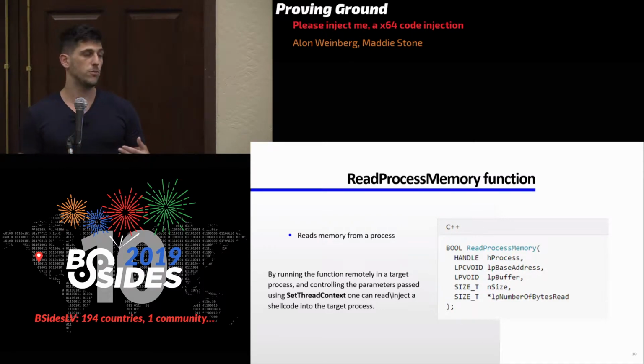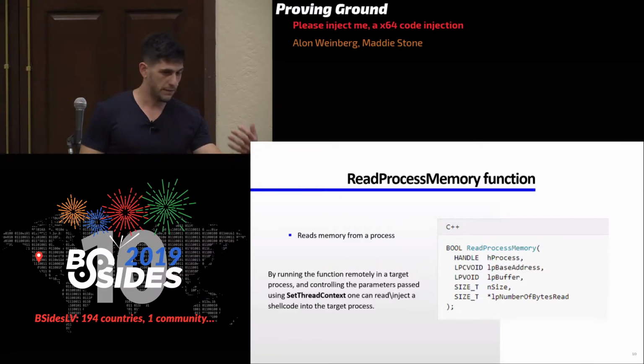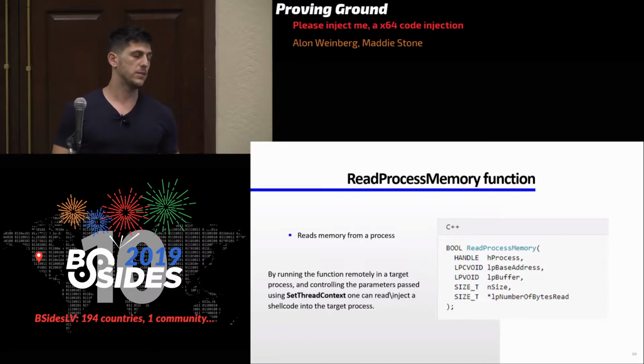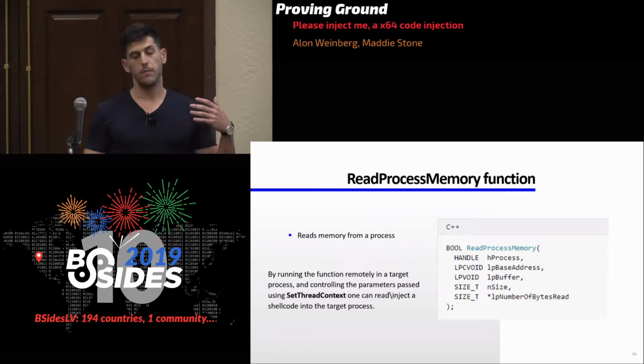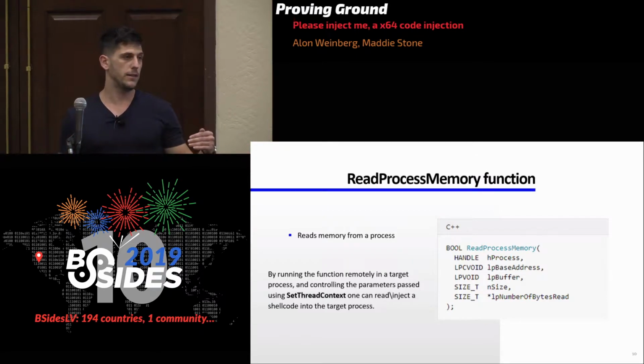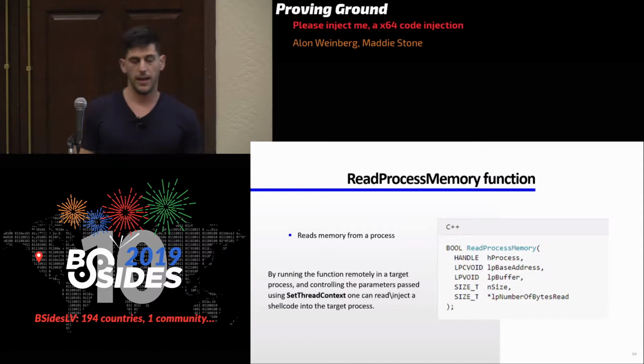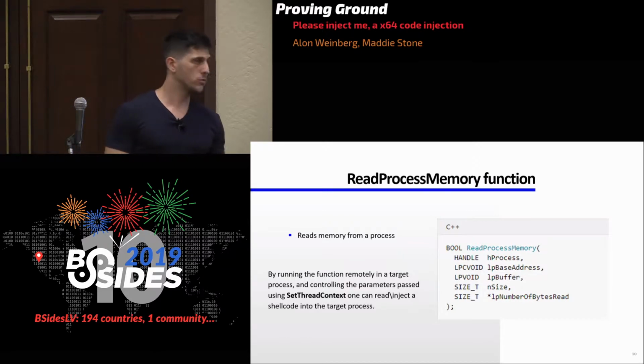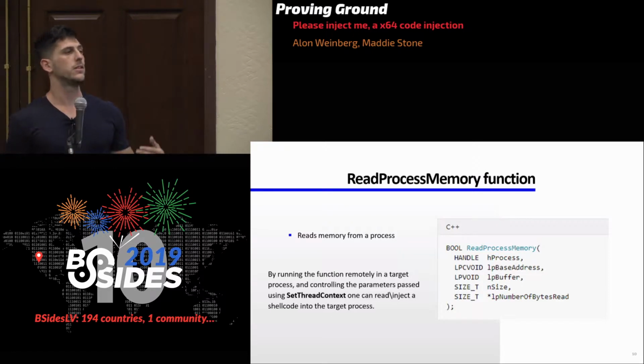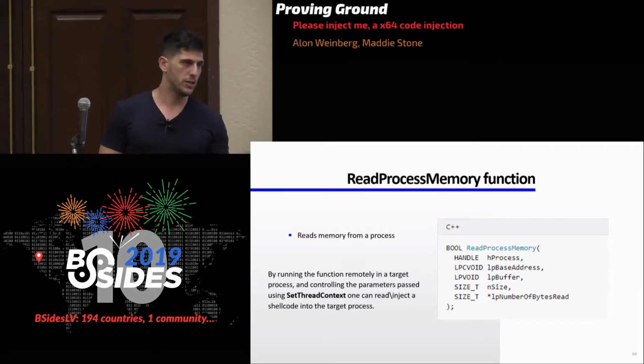hProcess is going to be the process we want to read data from. lpBaseAddress is going to be where we want to read from, which address we want to read from. lpBuffer is going to be where we want to write the data we read. nSize is going to be how much we want to read. And lpNumberOfBytesRead is going to be how many bytes were actually read.